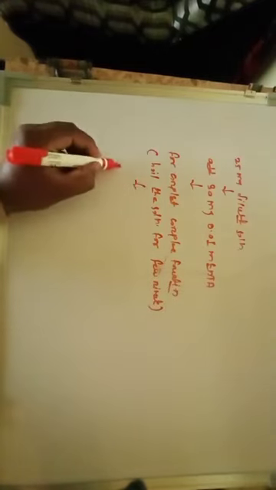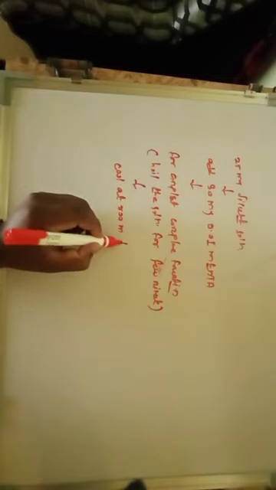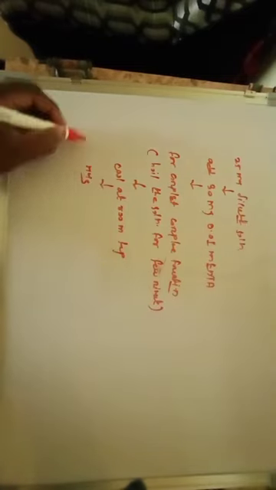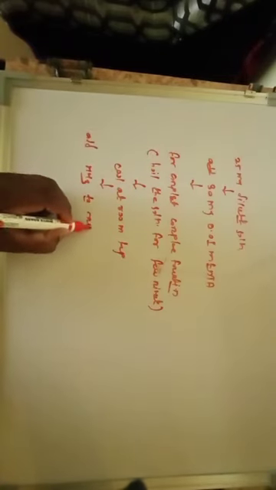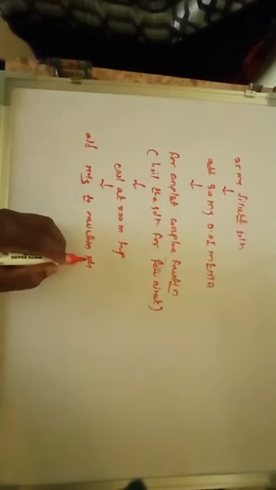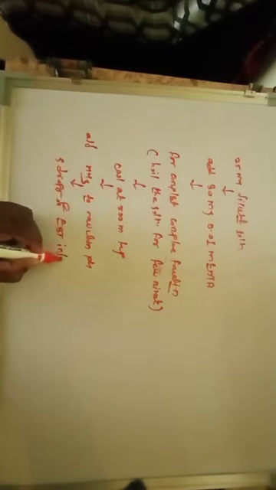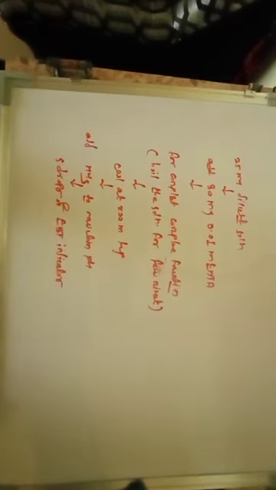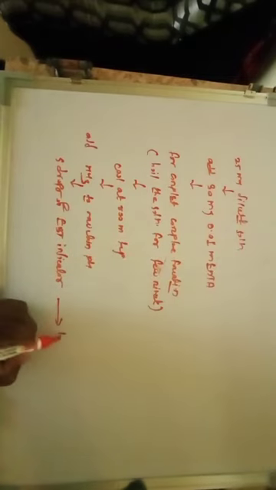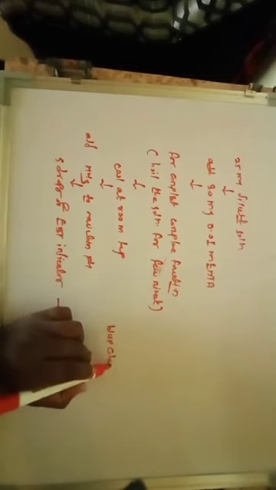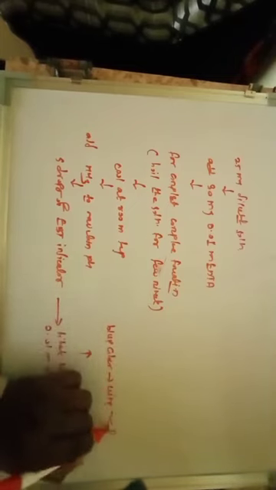Then cool at room temperature. Then you have to add ammonia to maintain the pH, and then add 5 drops of EBT indicator, Eriochrome Black T as an indicator, and titrate this solution with 0.01 molar zinc sulfate solution until we get the end point, that is the blue color changes to wine red. So this is your end point.